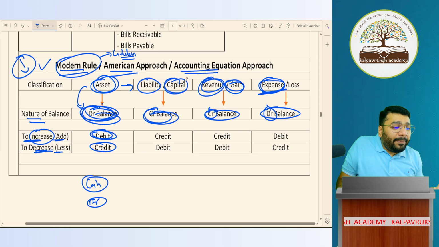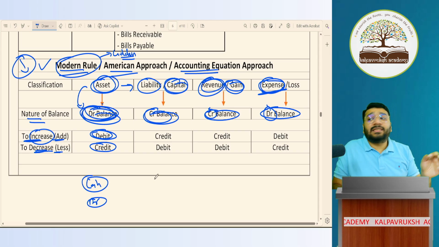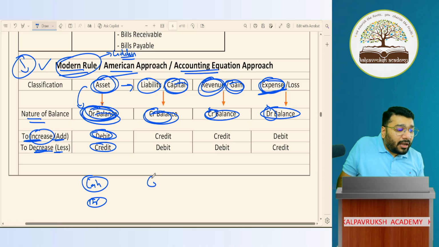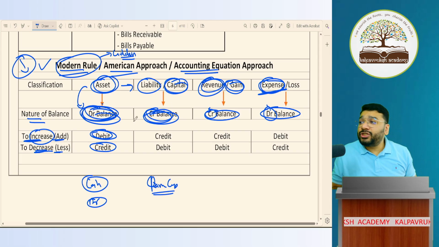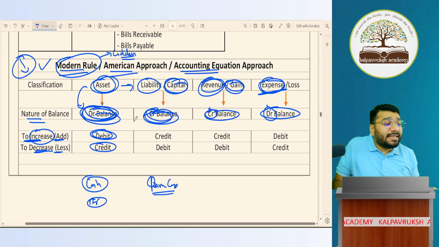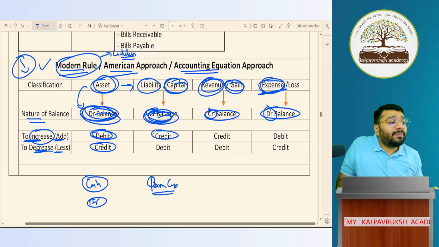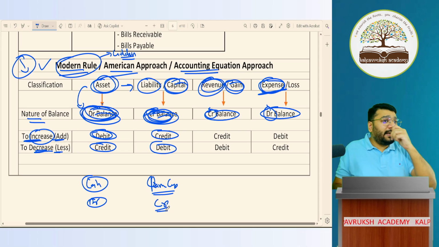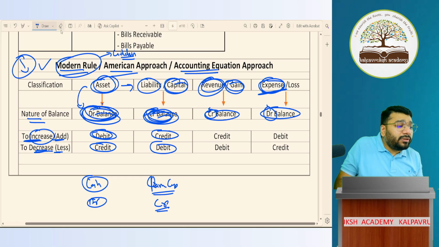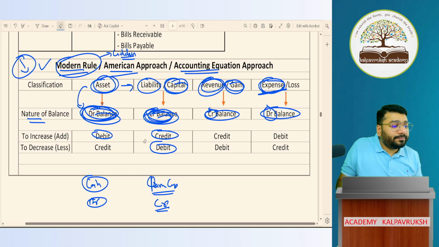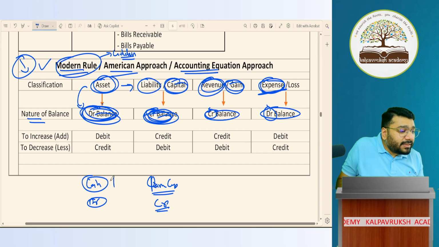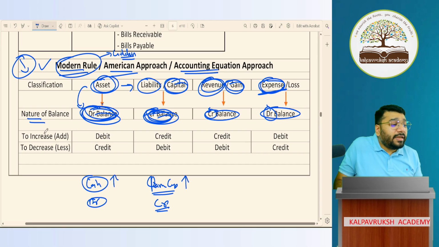Similarly, Ram's capital is what classification? Capital classification. Capital classification is what balance? It is credit balance. If I want to increase Ram's capital, I have to give a credit, and to decrease, I have to give a debit. So can I say in both the situations, the balances were increasing? Yes or no? Cash balance increased, Ram's capital balance increased. So increase does not mean only debit.